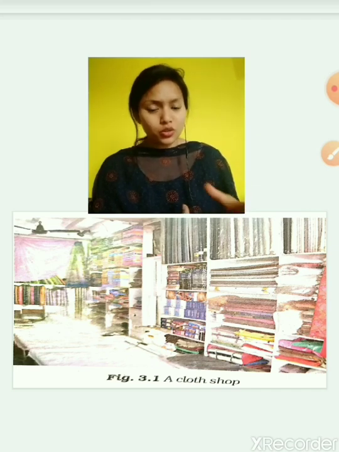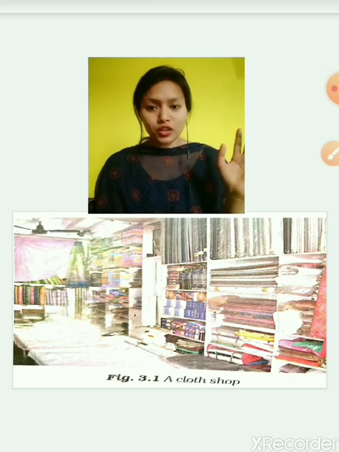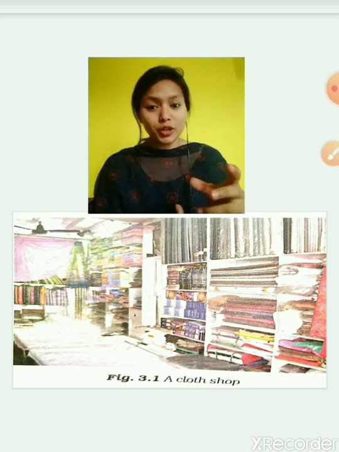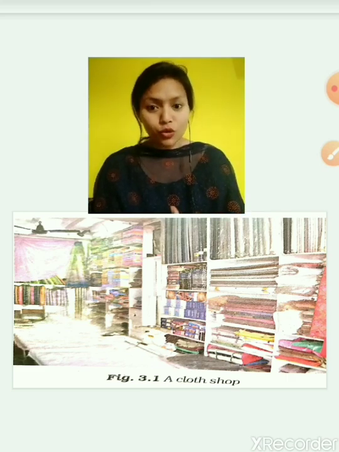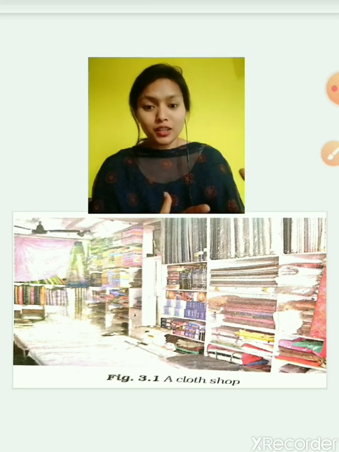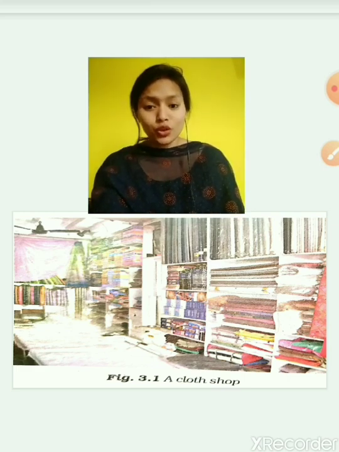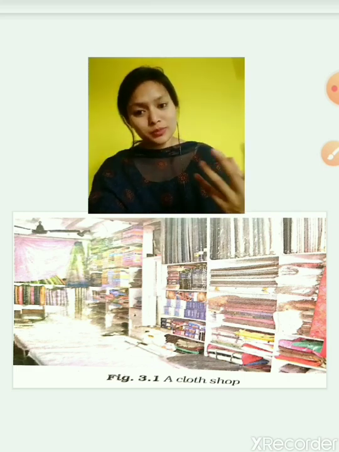Yes or no? So they are made up of different types of material, and that's why their texture is also different. Like your school bag, it is very rough, and your shirt is very soft, and your socks are also soft. Sometimes they are made up of cotton, and sometimes of nylon. So there's a variety because they are made up of different types of material. In this video we will study about these materials only.